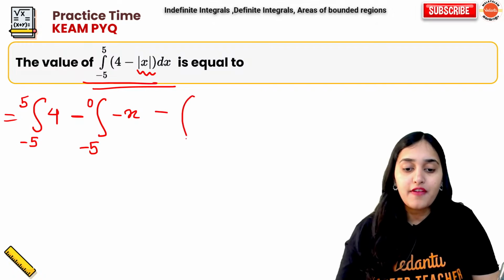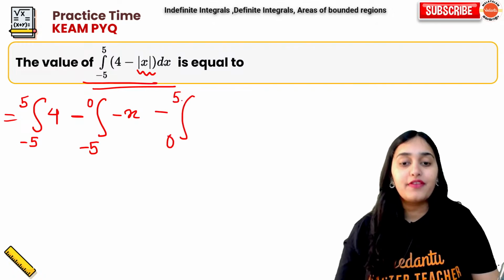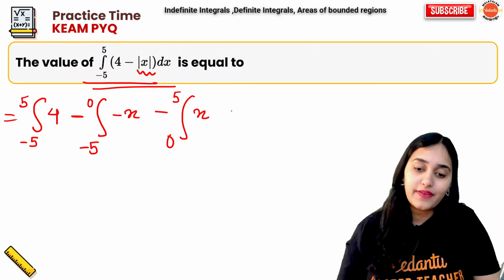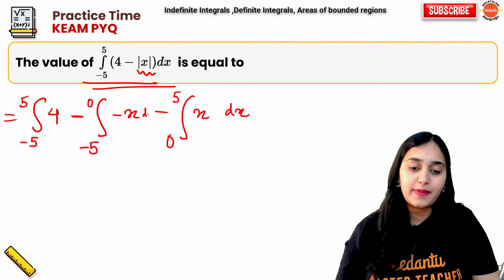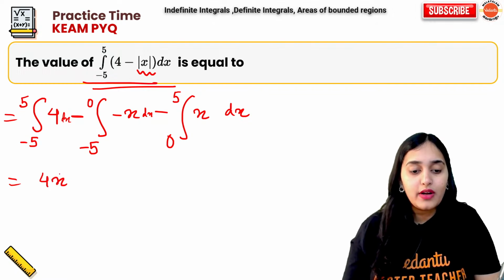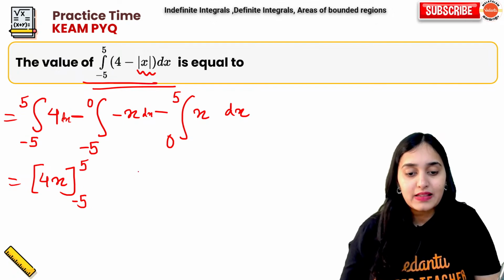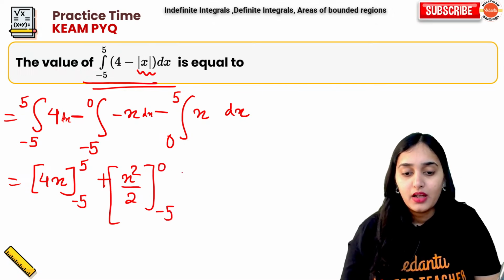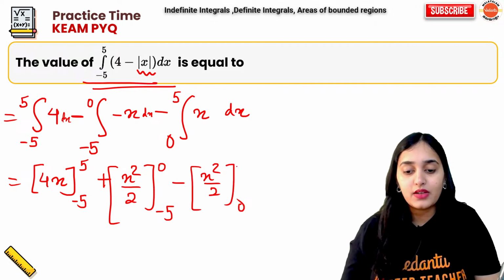Similarly, minus of 0 to 5, when x is positive, the mod value is positive x with respect to dx. Now integrate, what do you get? So you get 4x from minus 5 to 5, minus minus plus x square by 2 from minus 5 to 0, minus x square by 2 from 0 to 5.